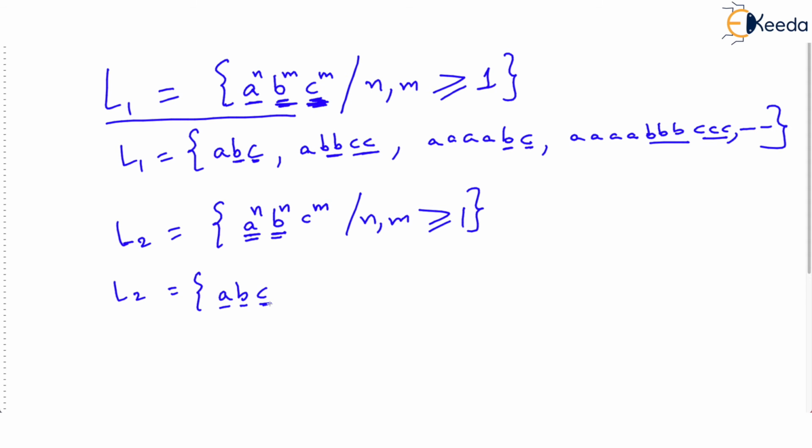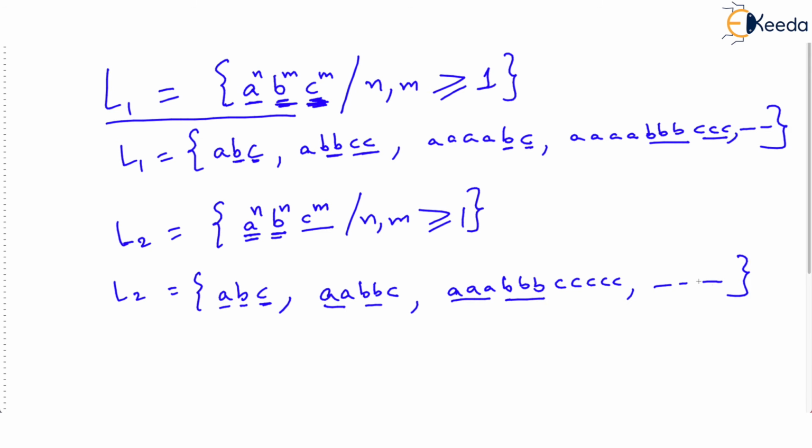You can have any number of C's because we have C raised to M. We don't have to match this with anything. Or we can have AA, BB, single C, where the number of A's matches the number of B's. Or we can have something like triple A, triple B and C 5 times. Again, the number of A's matches the number of B's, and so on.